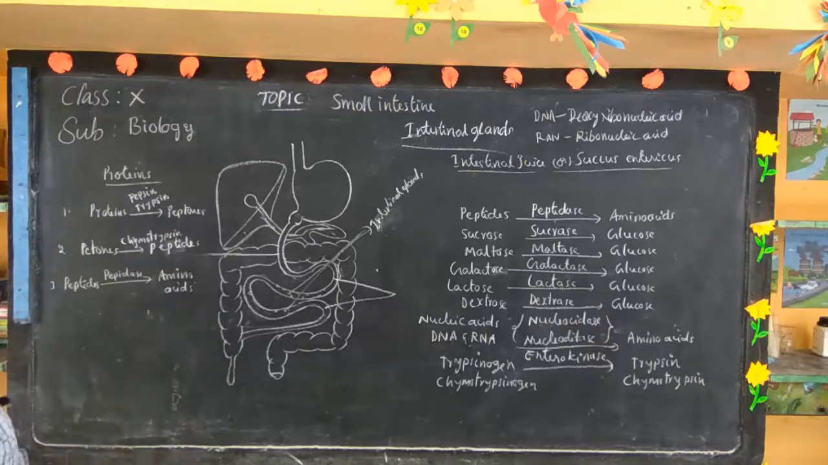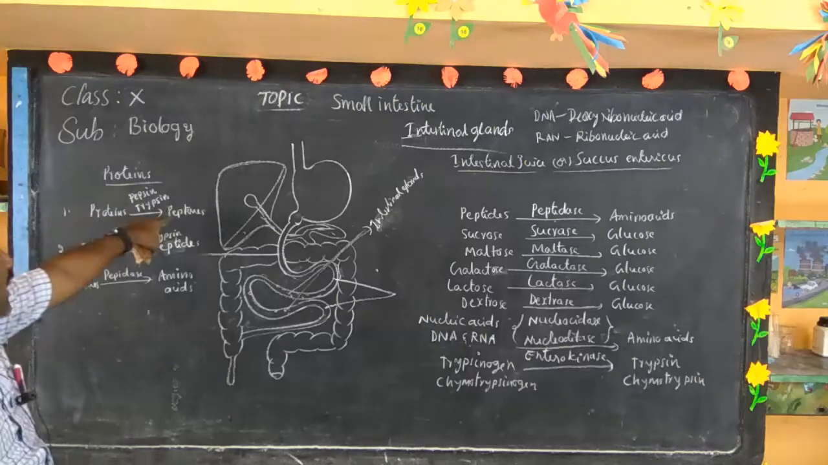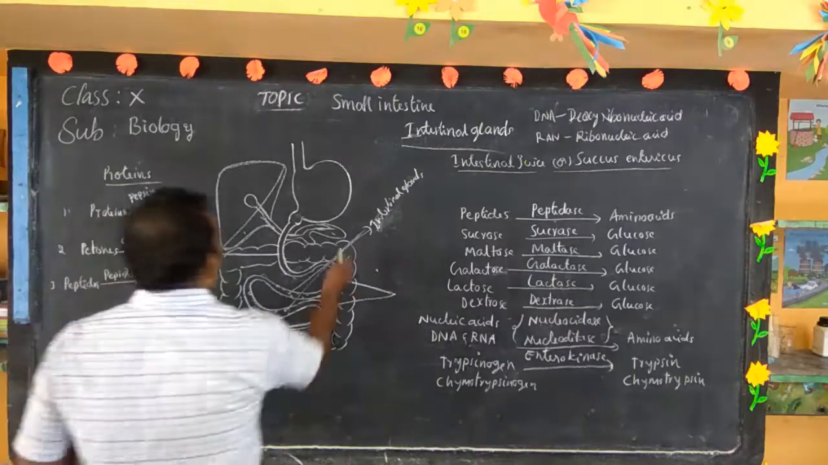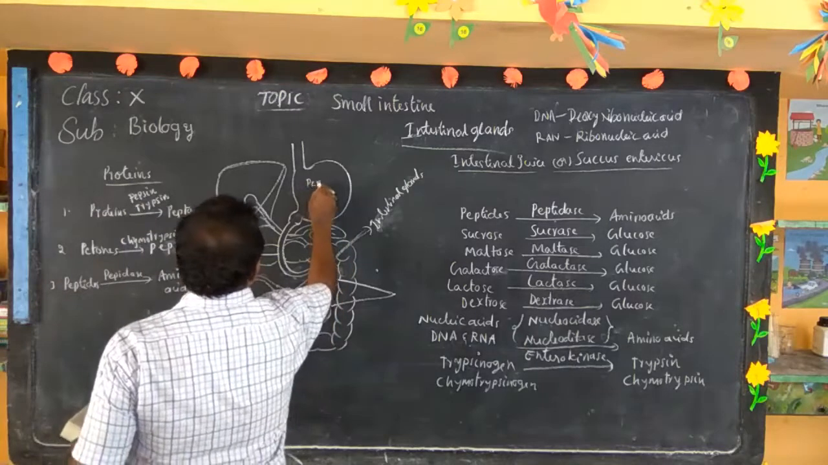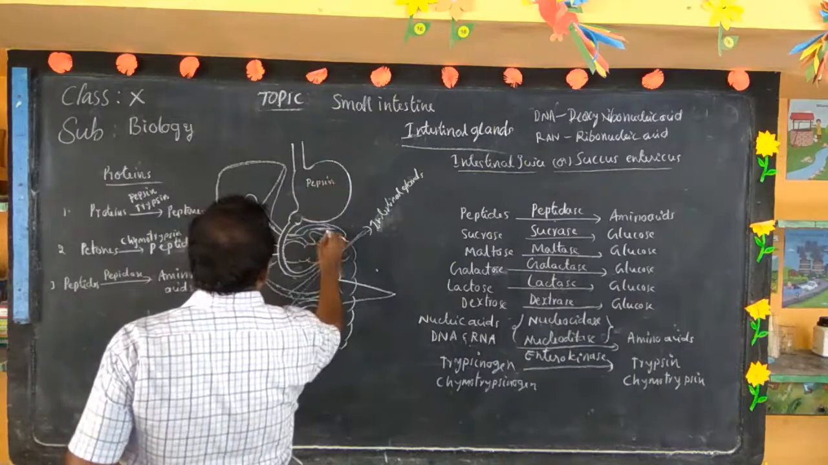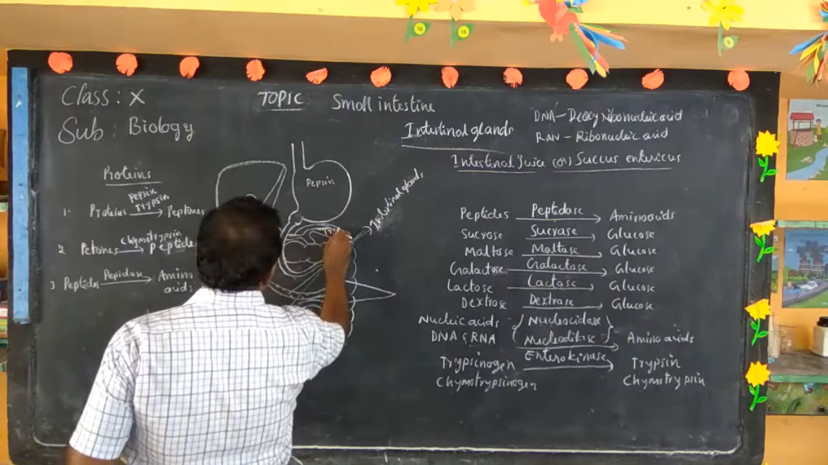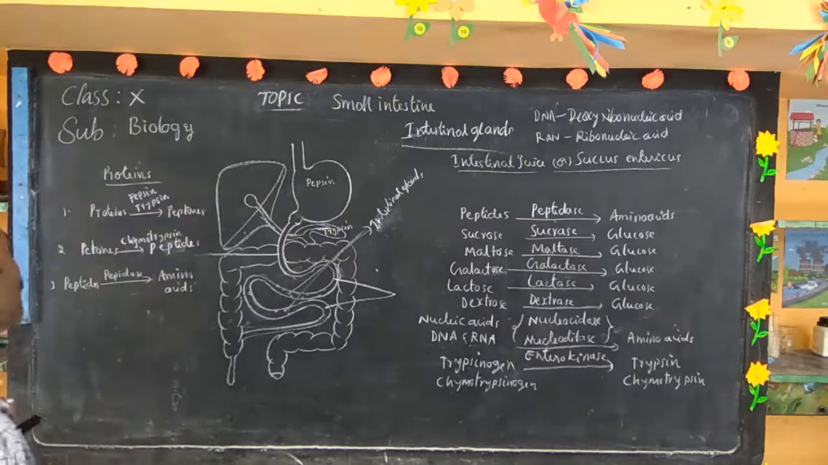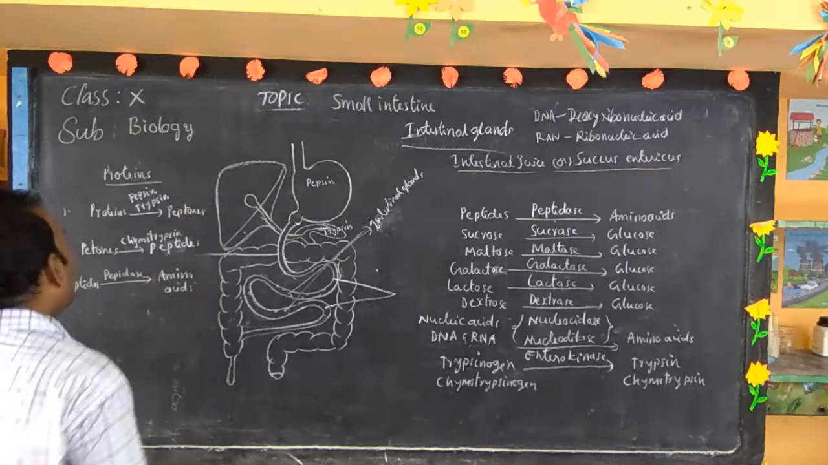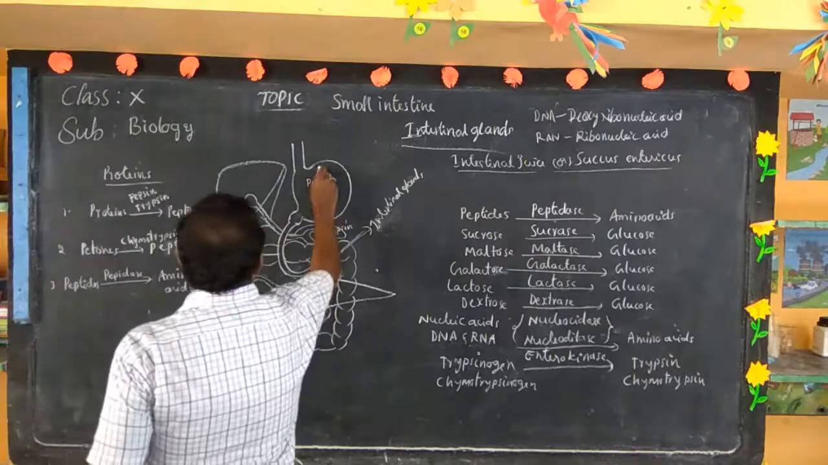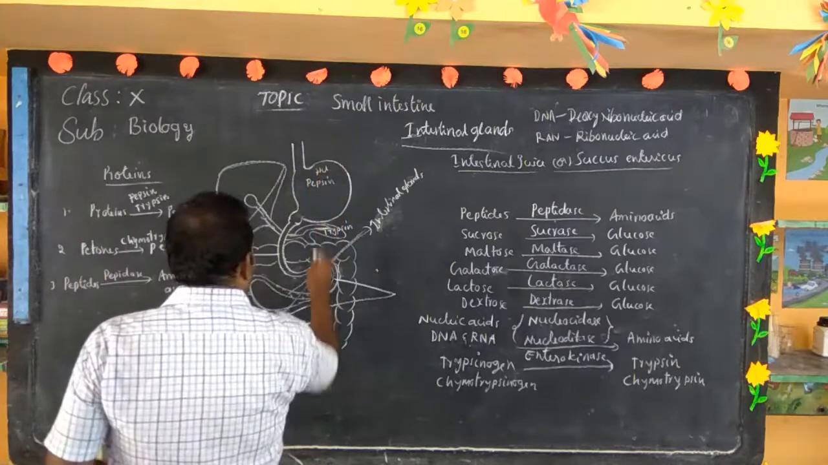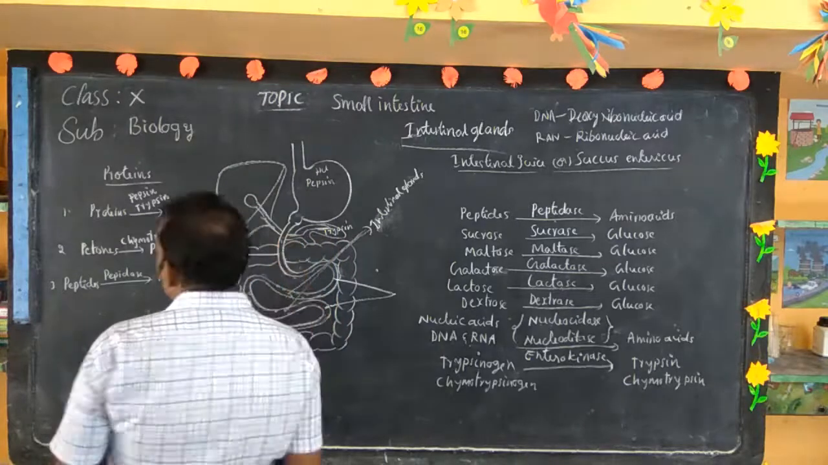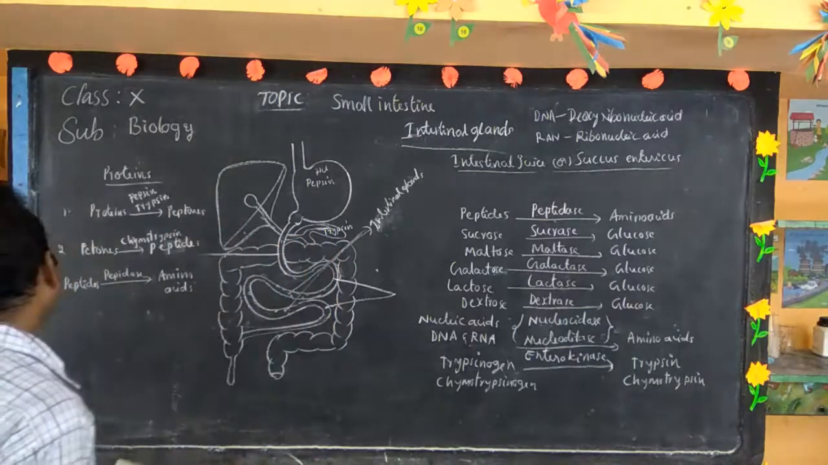What are the three steps? Proteins are converted as peptones by two enzymes. In the stomach, pepsin. In the pancreas, trypsin. So both are converted to produce peptones. What is the difference? In the stomach, in the acidic presence. In the pancreas, means the duodenum, alkaline presence, base presence.